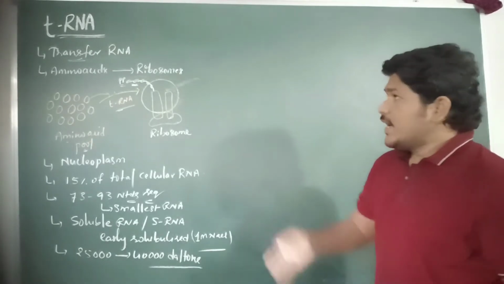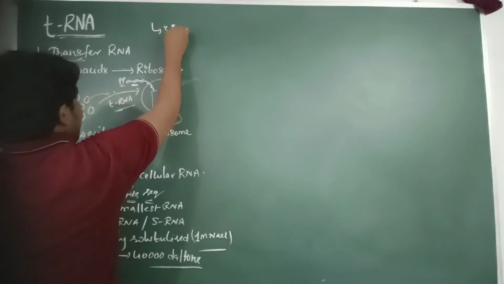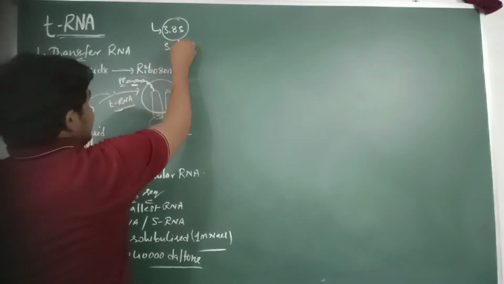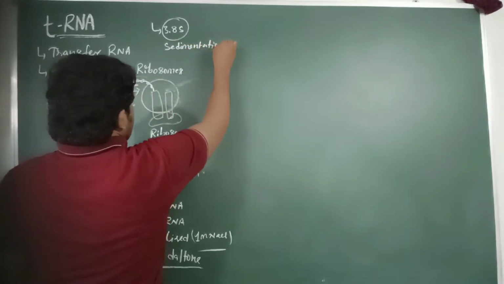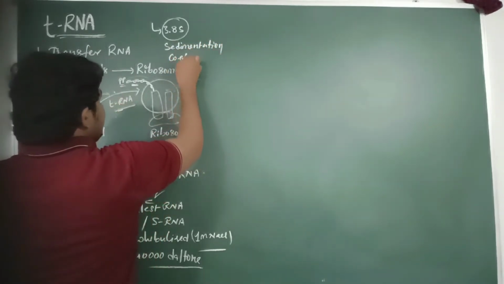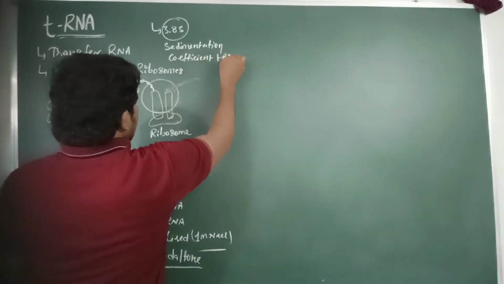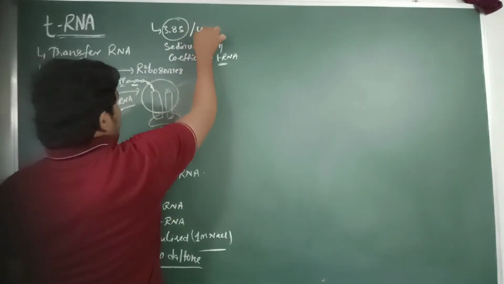And then, its sedimentation coefficient is 3.8S. The sedimentation coefficient of tRNA is 3.8S or 4S.